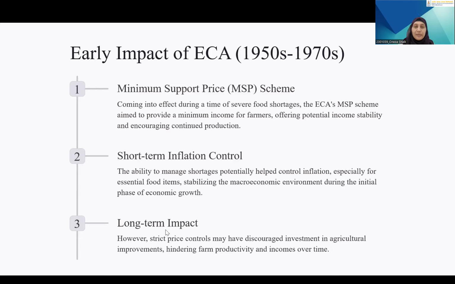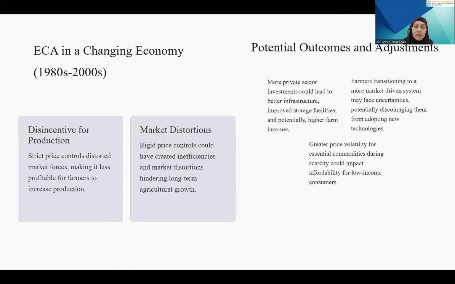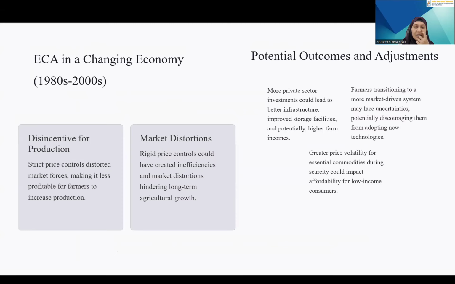We'll speak about what happened in the 1980s to 2000s and the new amendment which was introduced in the year 2020. So in 1980s, as India's food security improved, the focus shifted towards the potential long-term efforts. There were disincentives for production, like strict price controls and distorted market forces, making it less profitable for farmers to increase production. There were discouragements in investments because the continued focus on price control discouraged some of the private sector investments into storage facilities, processing units, and transportation infrastructure for essential commodities. This hampered the overall efficiency in the agriculture sector.